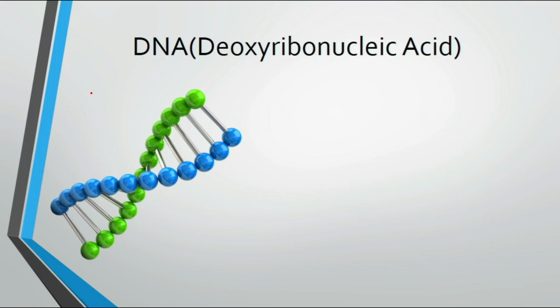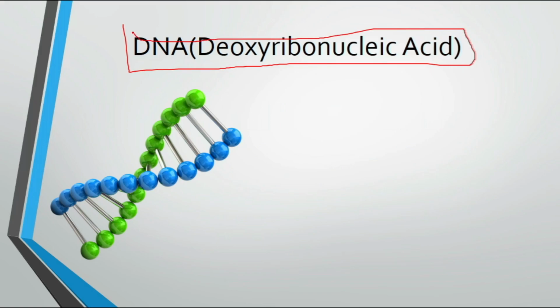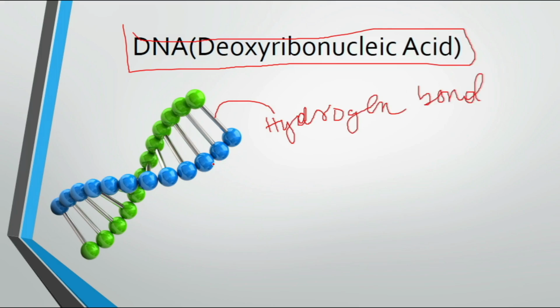Then DNA. What is the full form of DNA? Deoxyribonucleic acid. Okay, so DNA looks very much like this. Very interesting. As you can see, these are the hydrogen bonds. And these small things, blue and green in color, are the nucleotides.